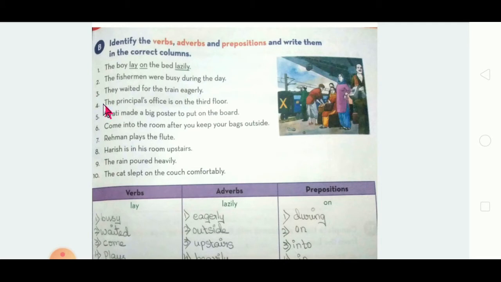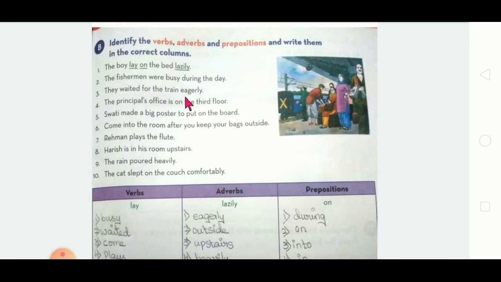Third one: they waited for the train eagerly. Okay, so "waited" is a verb. So "eagerly" is an adverb. So how did they wait? Eagerly, right? Everything here is a simple word only. There is no difficult vocabulary in this to translate into Hindi words. It is not at all necessary, right?